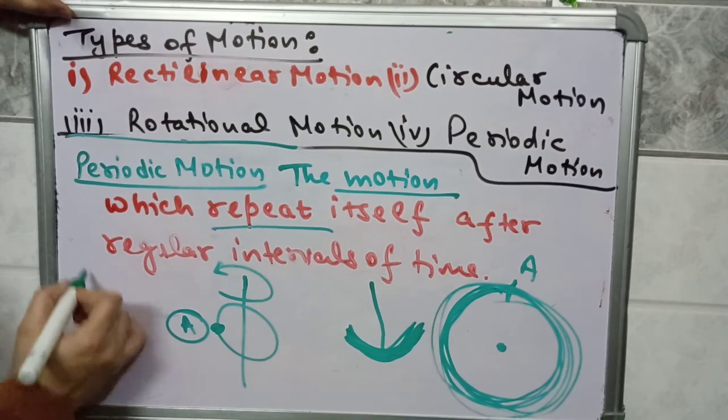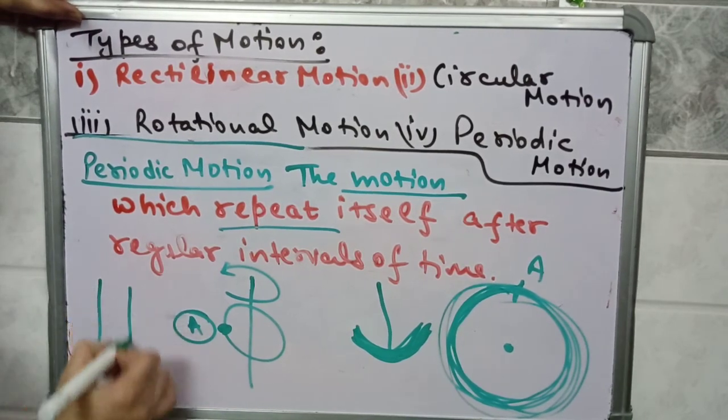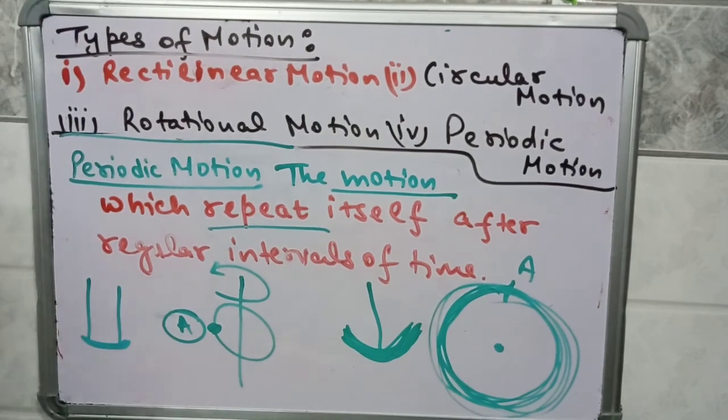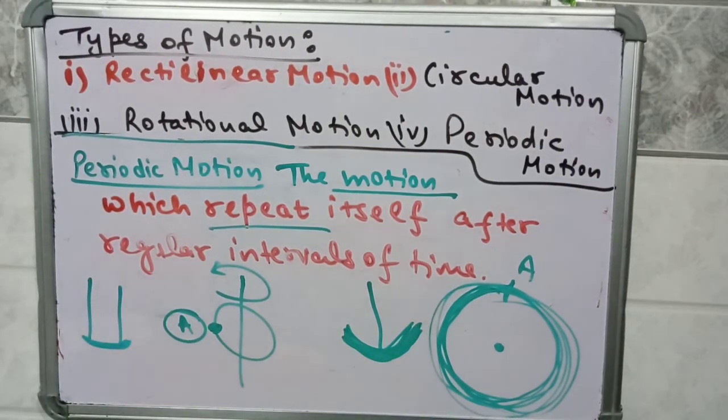Okay, so जो झूला आप झूलते हैं ना, स्विंग वाला झूला होता है, that is also a periodic motion. So what is periodic motion? The motion which repeats itself after a fixed interval of time. For example, if the time interval is 1 hour, then after every 1 hour the motion will repeat itself. So this was all about motion and its types. Thank you.